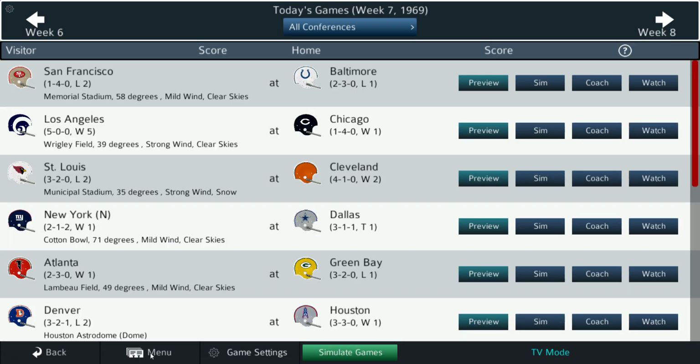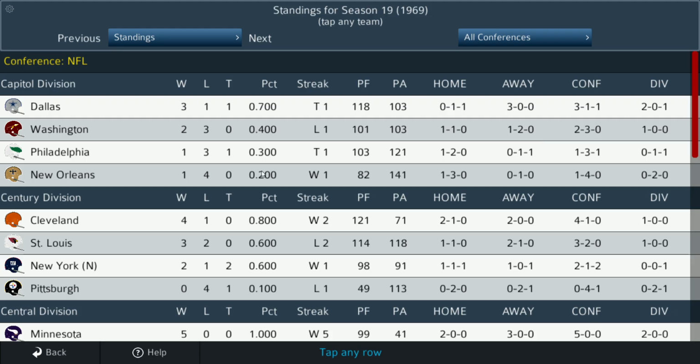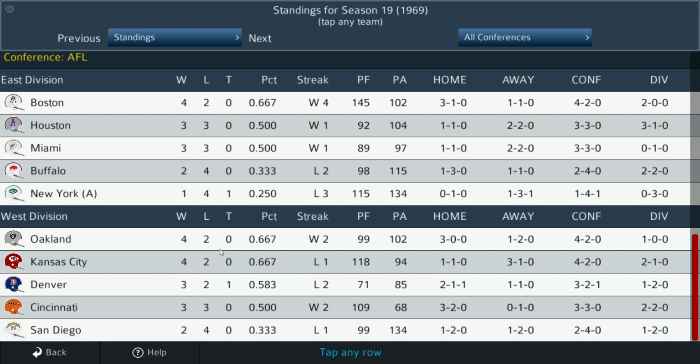All right, let's take a look at the standings real quick. Things are shaping up here. As probably expected, Dallas and Cleveland are the division leaders in the Eastern Conference of the NFL. Minnesota and Los Angeles are leading things in the West. And in the AFL, we've got Boston out in front of the Eastern Conference, and the Raiders and Chiefs are tied with a record of 4-2.